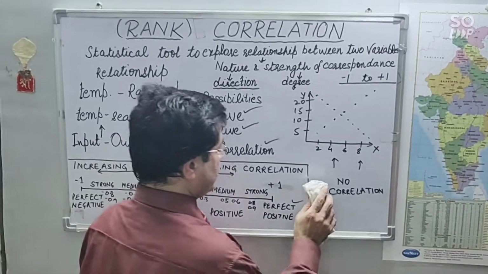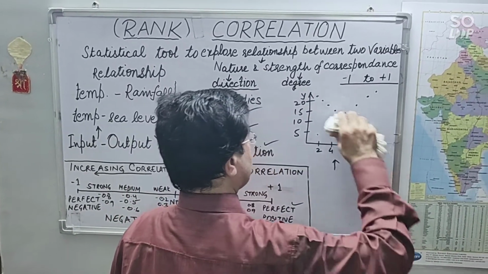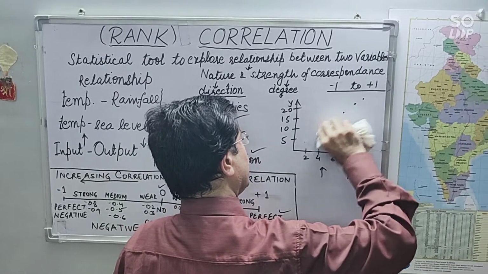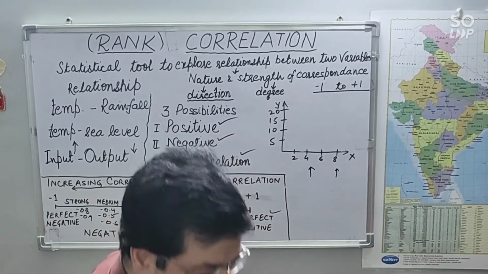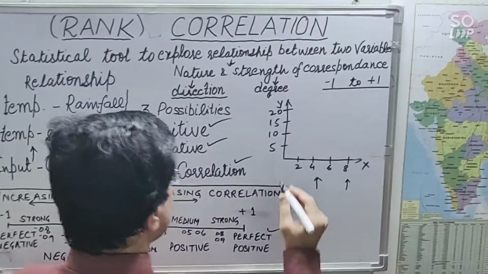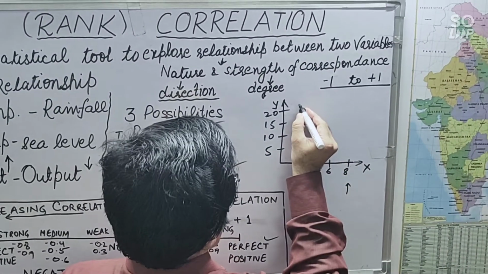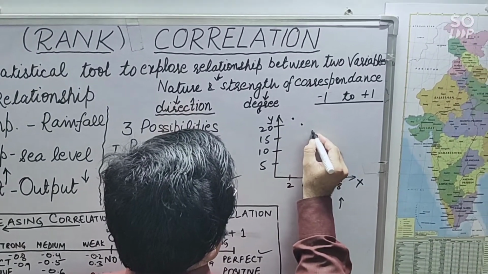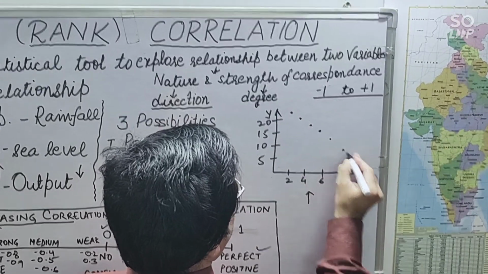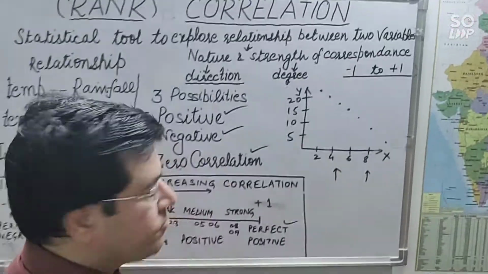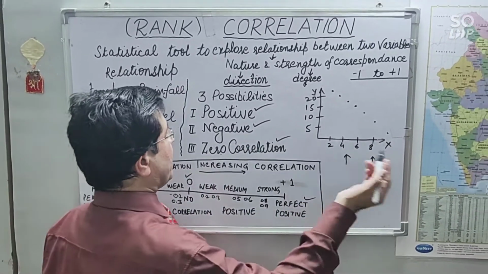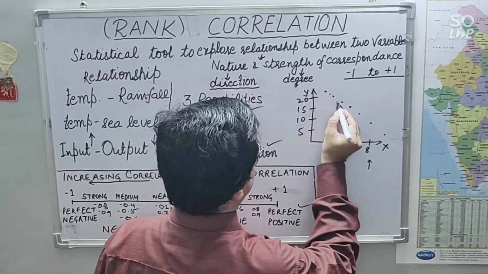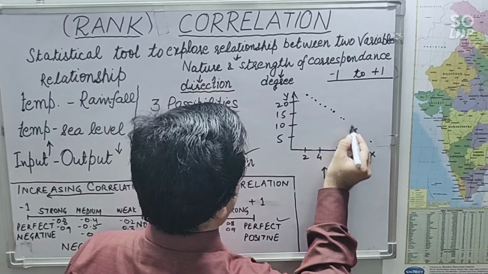Now let us take one more example. In one variable values are decreasing, right? And when we plot the values of the other variable, they are also decreasing, right?